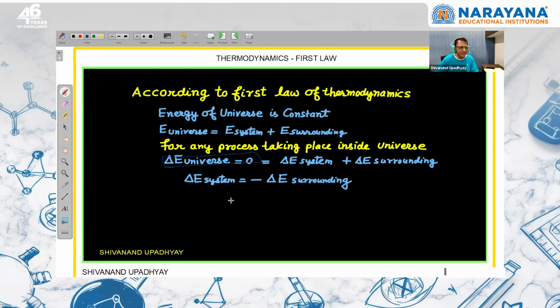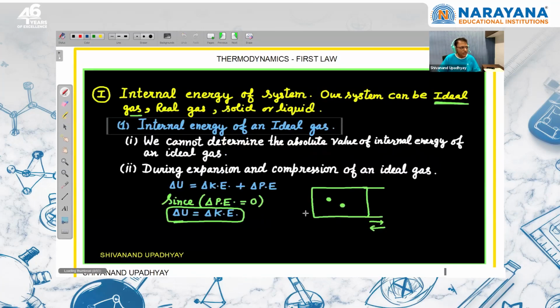So for any process, we can say that the change in internal energy of the system or total energy of the system is minus times the change in total energy of the surroundings. So in our case, I should write that change in internal energy of the system is minus times the change in internal energy of the surroundings.